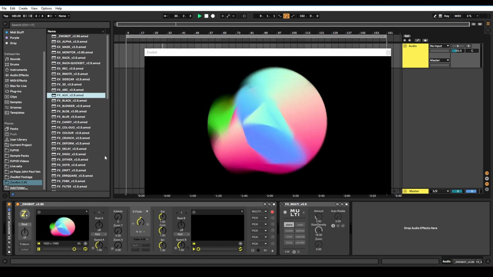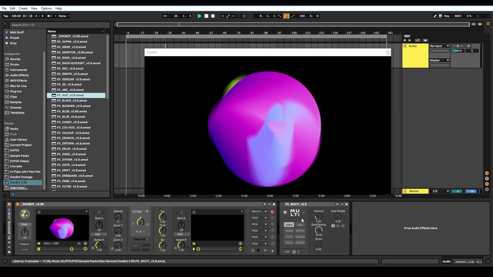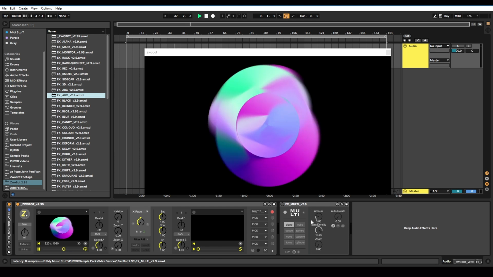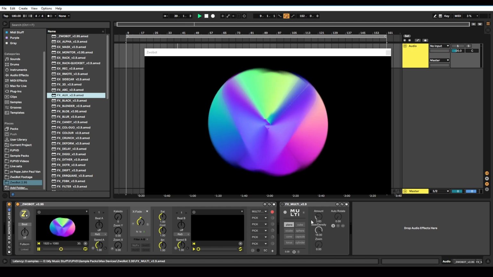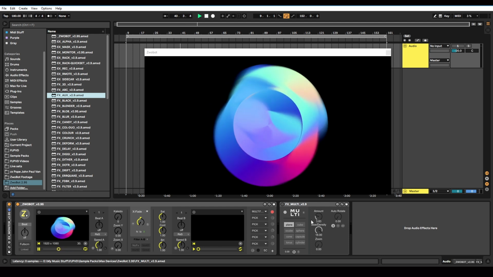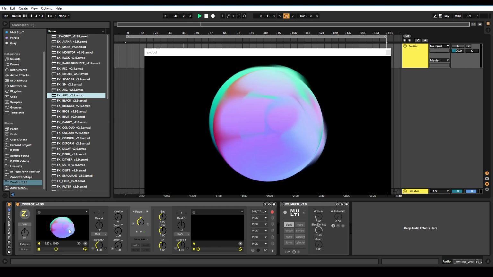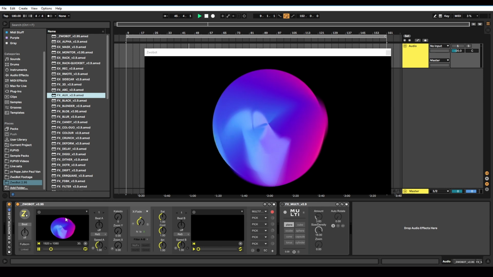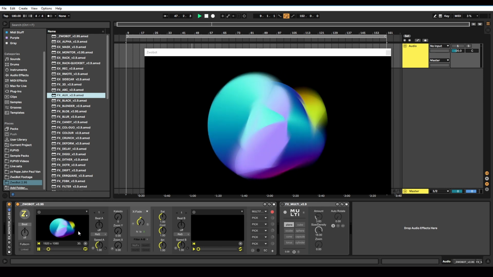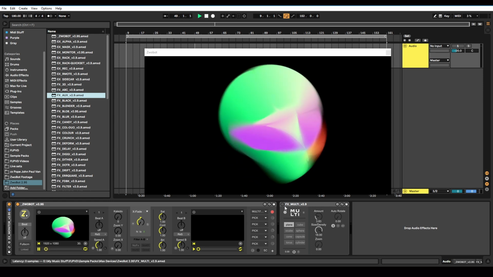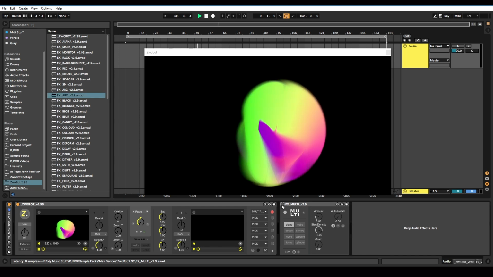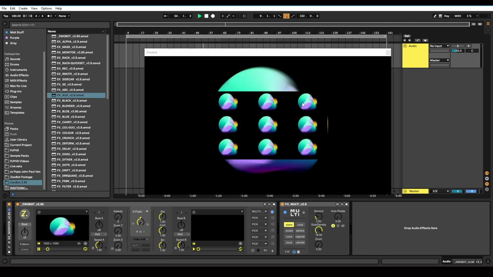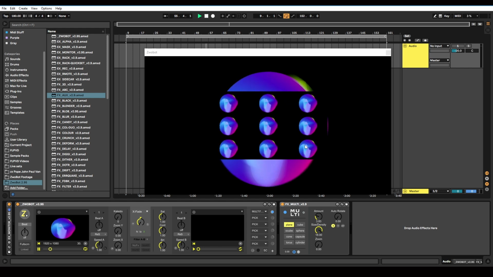In this video, I'm going to be talking about the Multi module, which multiplies your visual into many different shapes. So I've already connected it to my player. I've got this video, which is one of the videos that comes with the ZwoBot suite. I've already loaded that into my first video deck. So I'm just going to switch this multi-device on. And right away, we can see what it's doing. It's created multiples of the video on top of it.